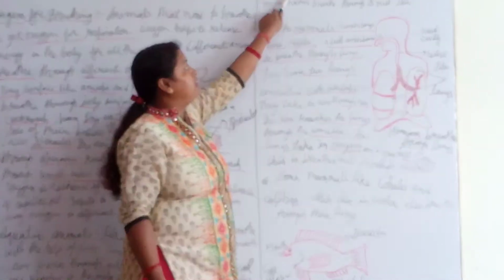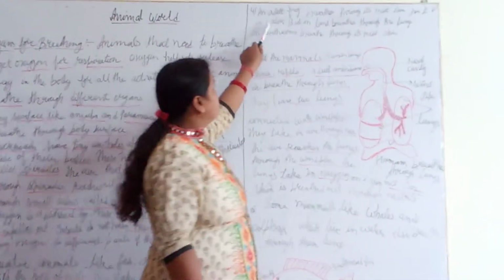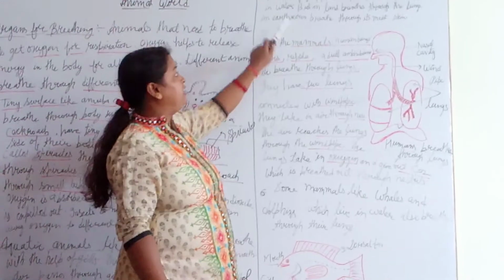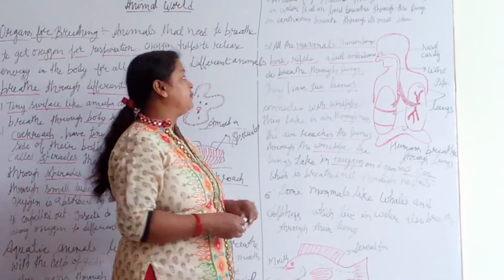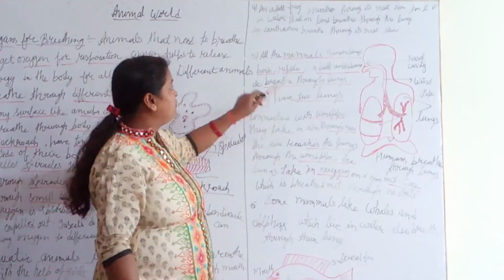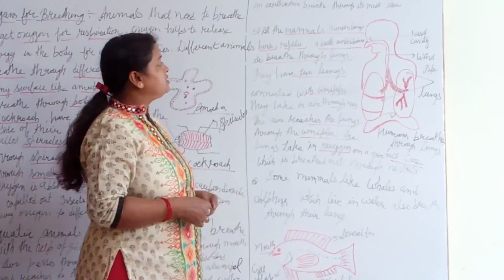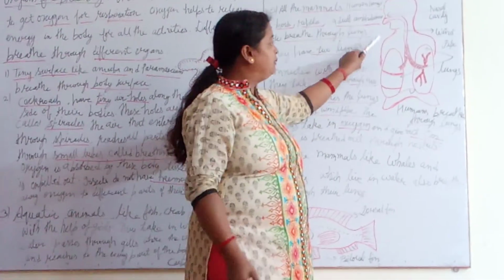Next, the adult frog. The frog breathes through its moist skin when it is in water, but on land it breathes through the lungs. And the earthworm also breathes with the help of skin. Now, all the mammals like human beings, birds, reptiles and adult amphibians breathe through lungs. Here is the diagram of human lungs.